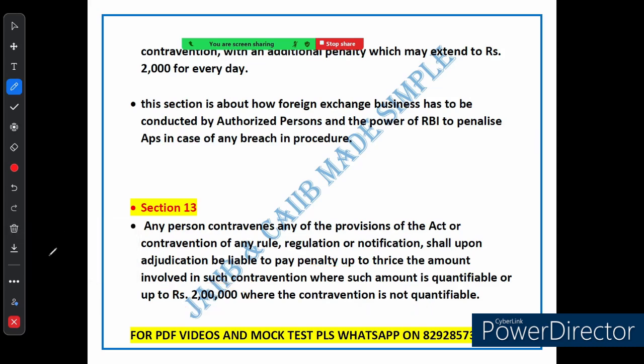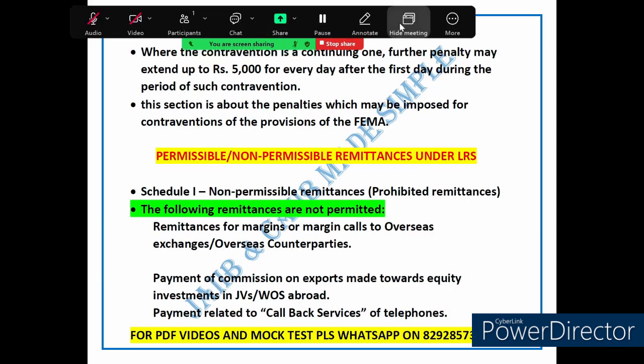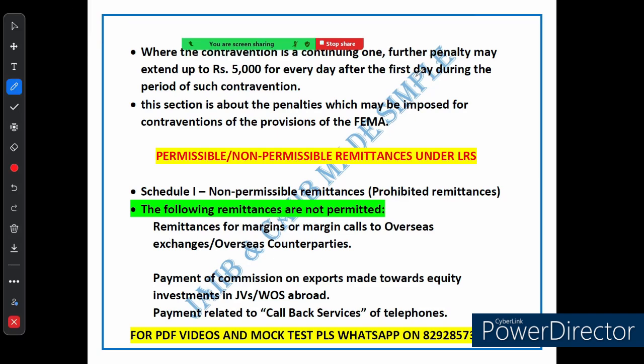Let's move to the next slide. It is written there: additional penalty of rupees 5,000 if you continue to break the rule. An additional penalty of rupees 5,000 could be charged for every single day that the violation continues after the first day. So to sum it up, section 13 of the FEMA is all about making sure people follow the rules. If someone does not follow the rules, they could face hefty fines that can really add up, especially if the violation continues over time. So it's always better to stay on the right side of the law and make sure you are complying with FEMA regulations.